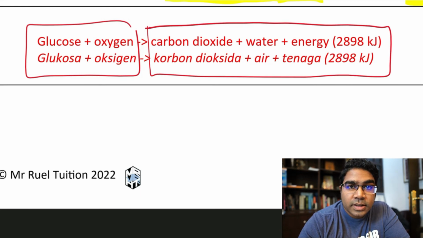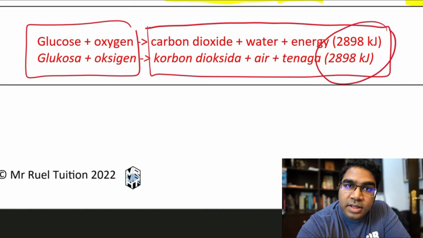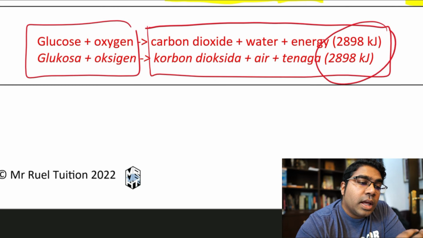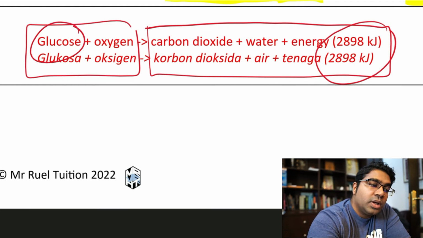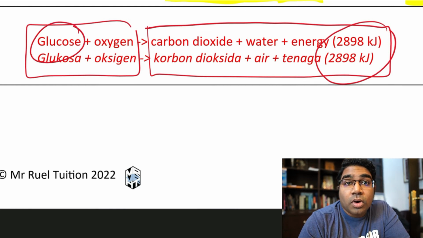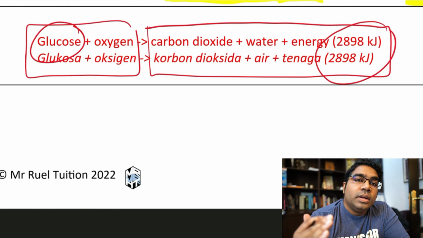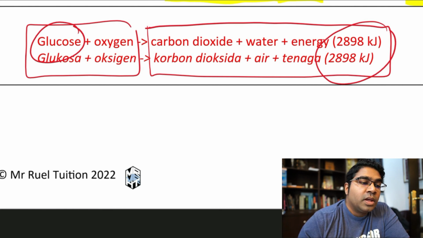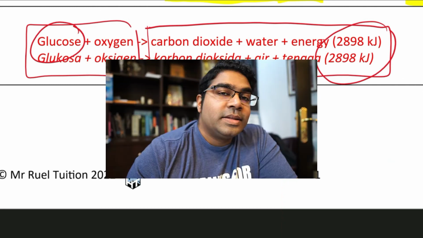Penambahan di sini dari tahun 6, the addition from standard 6 is awak perlu tahu jumlah tenaga yang dibebaskan di sini. So, in aerobic respiration, 2,898 kilojoules of energy is released for every one glucose molecule that is broken down or oxidized, fully oxidized. Bagi setiap molekul glukosa yang melalui pengoksidaan yang penuh, yang lengkap, 2,898 kilojoule tenaga dibebaskan.